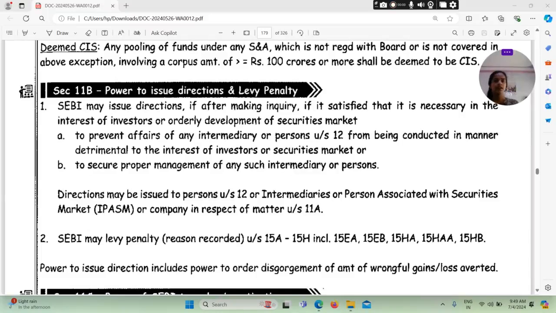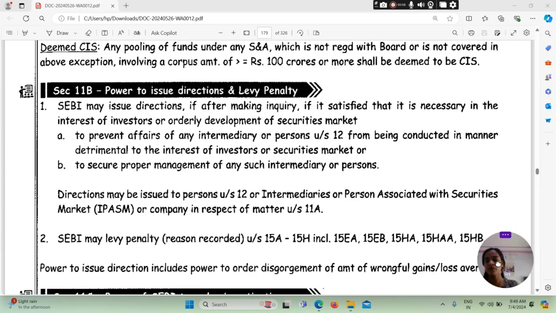In this one we are discussing the things relating to section 11B, that is the power to issue direction and levy penalty. Here we are discussing what will be the power to issue direction and levy penalty and all such things.